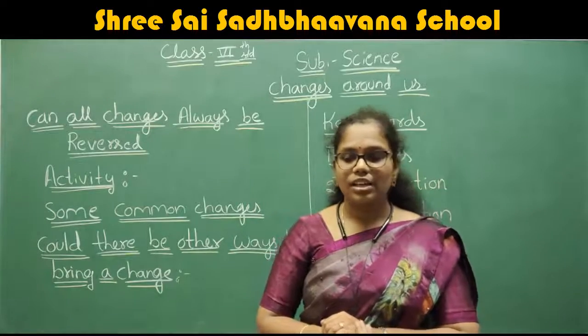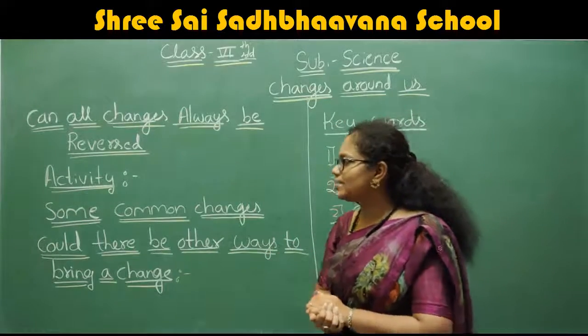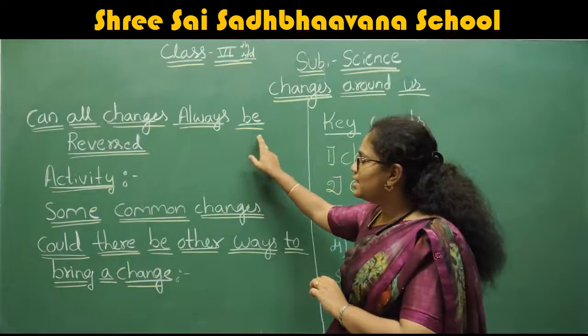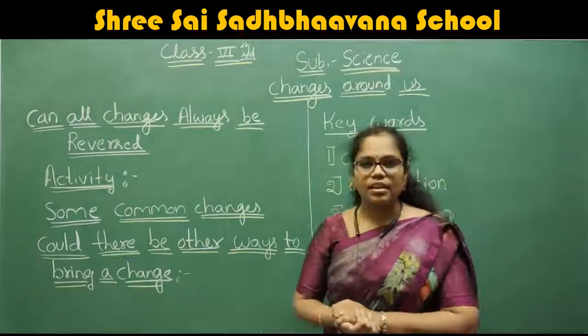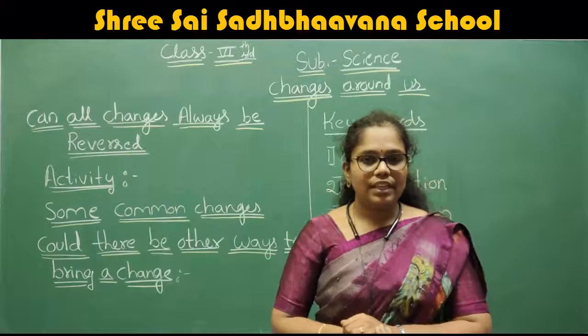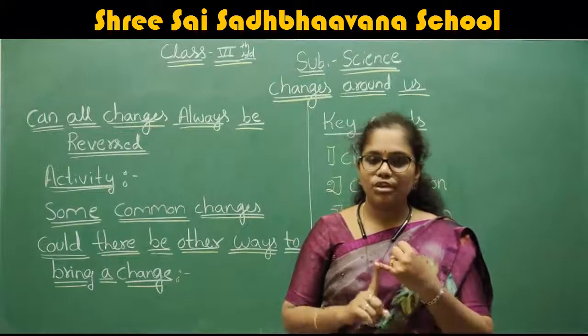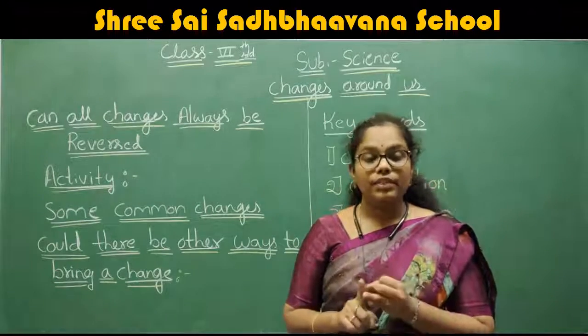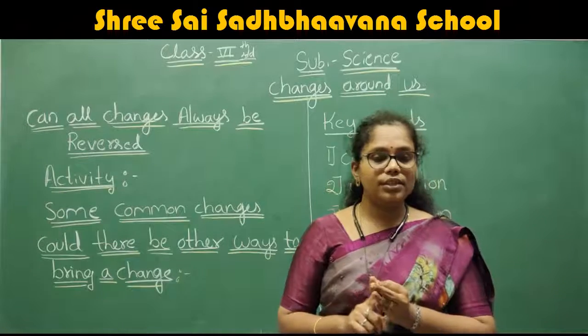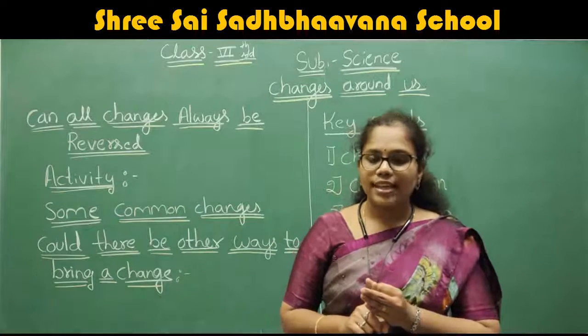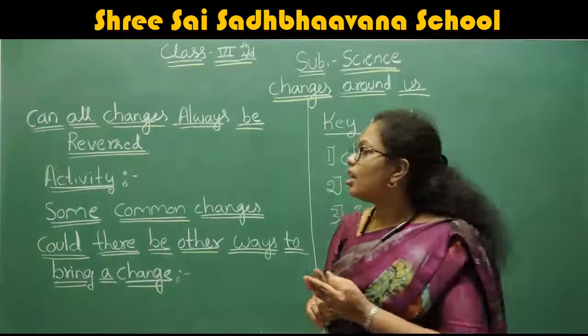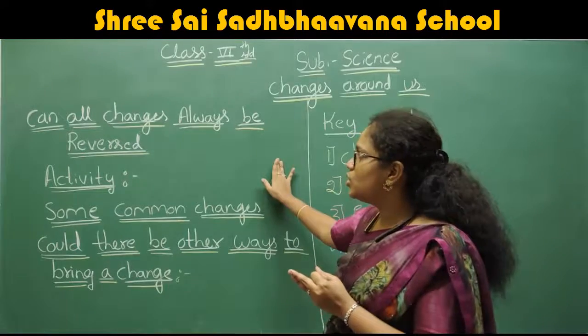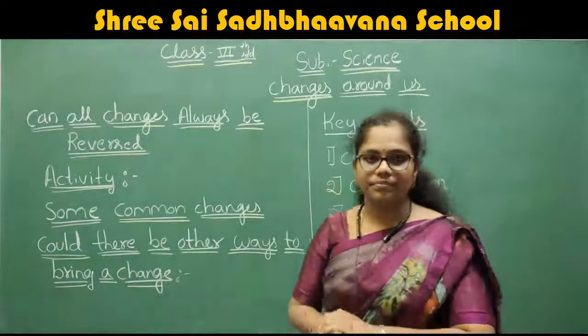Understood the three activities? What are the three activities we have taken to explain whether all changes can always be reversible? The first one is by the use of the balloon. The second one with the use of the paper, and the third one with the use of the dough. These are the three activities we used to explain whether changes are always reversible.